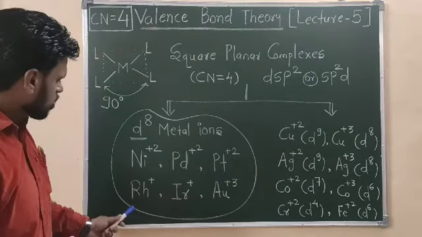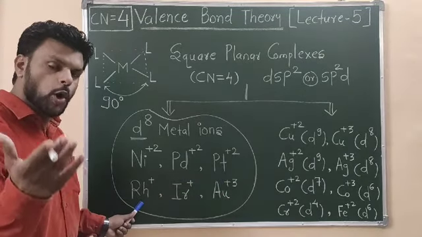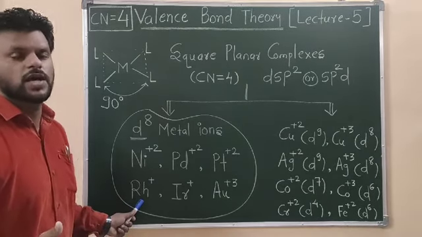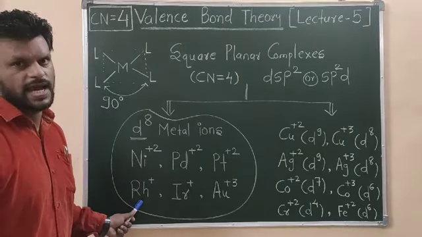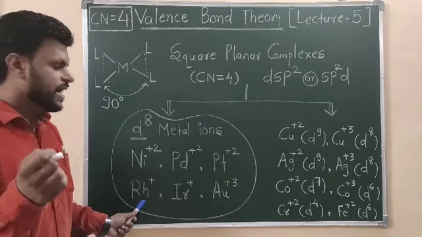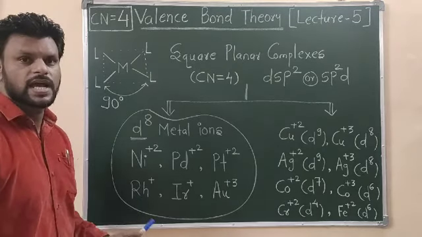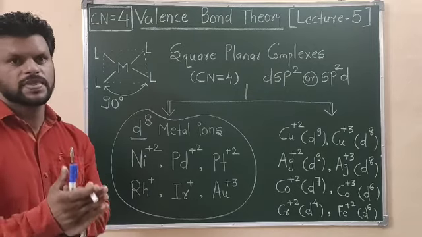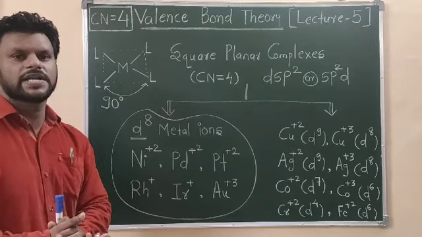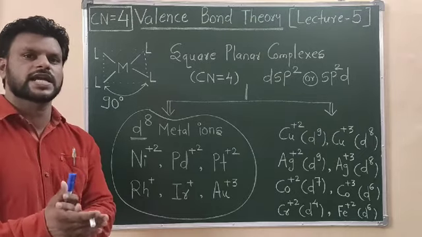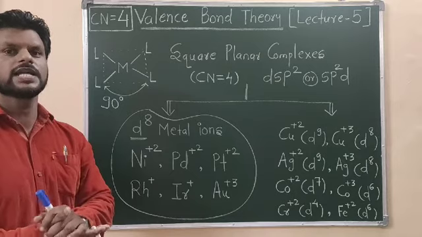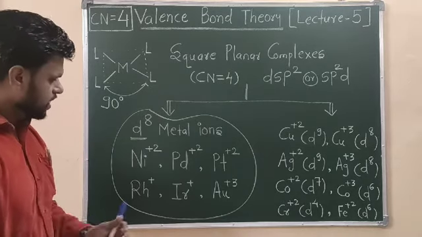If I discuss rhodium plus 1, there is one famous square planar catalyst known as the Wilkinson catalyst. In Wilkinson catalyst, the metal ion is rhodium plus 1, and this complex is square planar and diamagnetic in nature. This Wilkinson catalyst is used for homogeneous hydrogenation of alkene kinds of compounds.